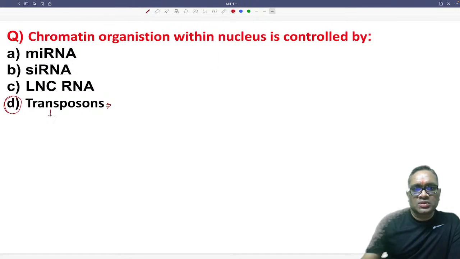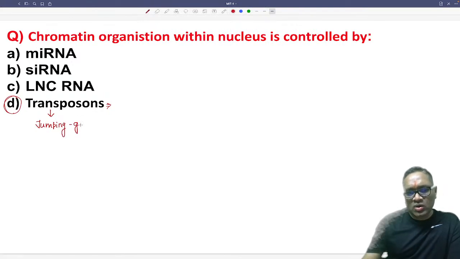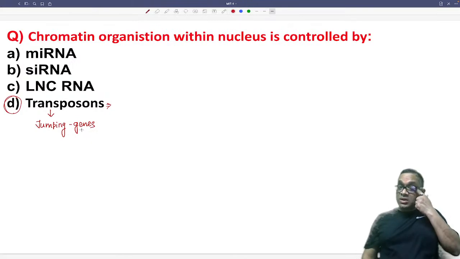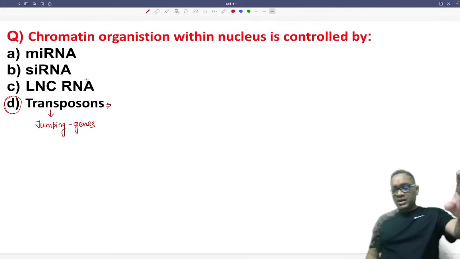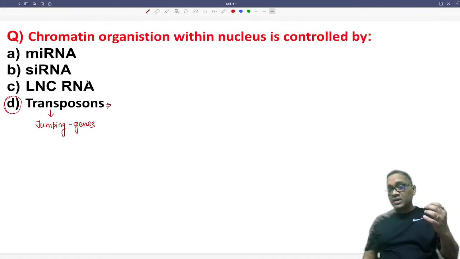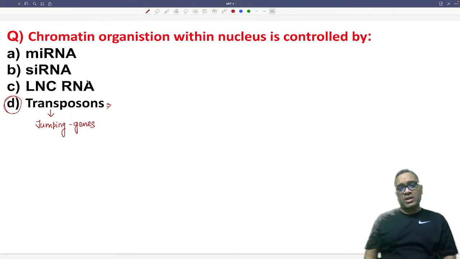Remember, transposons are also called jumping genes, right? Because they are continuously migrating or jumping within our human genome. That is why transposons are also called jumping genes. Transposons are coding or non-coding. Whatever I have written, microRNA, small interfering RNA, long non-coding RNA, these are all non-coding RNAs, non-coding genes, which means introns.